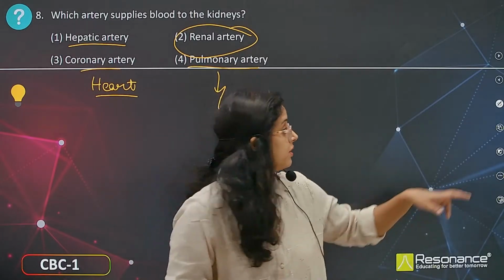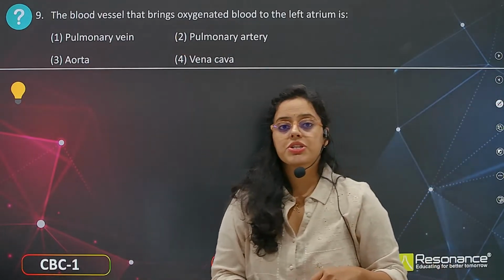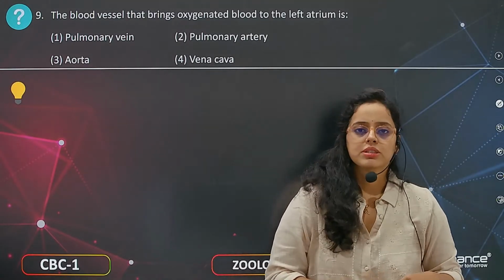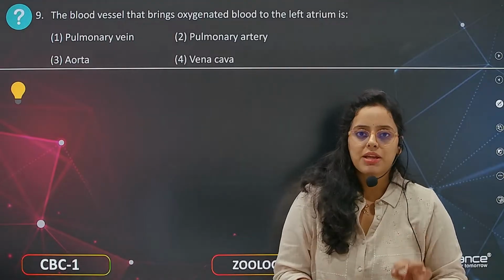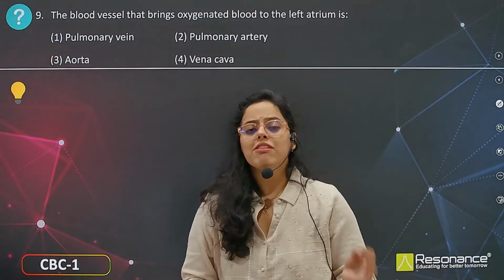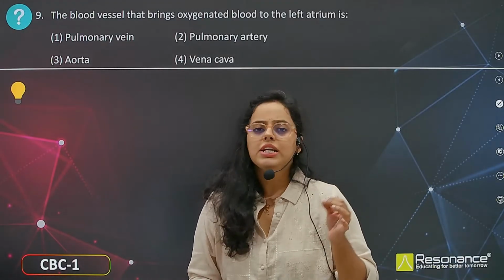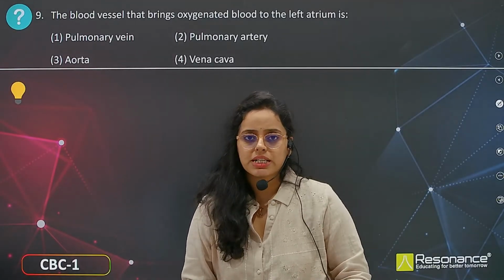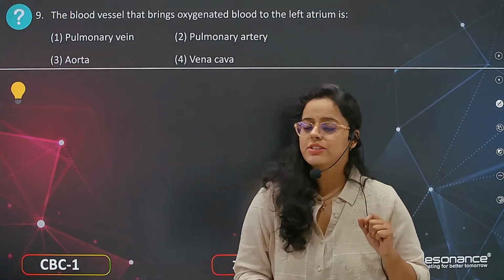Okay. Now here the next question: the blood vessel that brings oxygenated blood to the left atrium is the pulmonary vein. Now why are we calling it a vein? A vein doesn't carry oxygenated blood, right? A vein carries deoxygenated blood, but the definition of vein and artery is not like this.